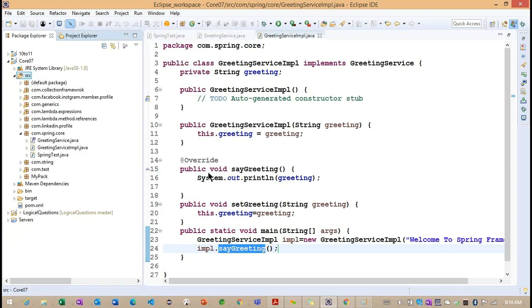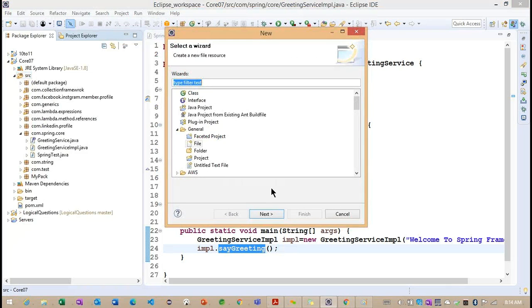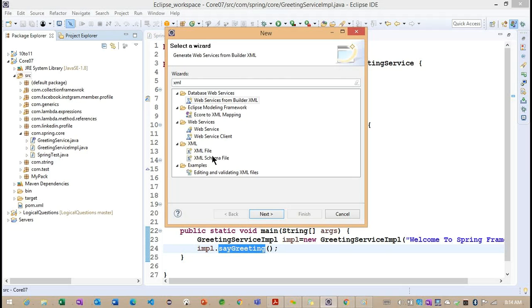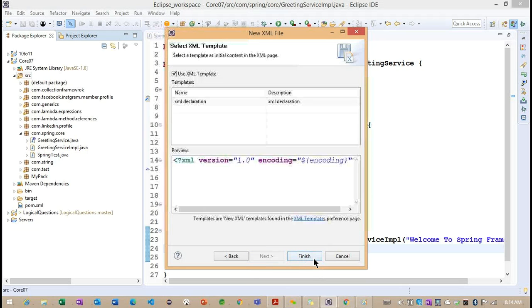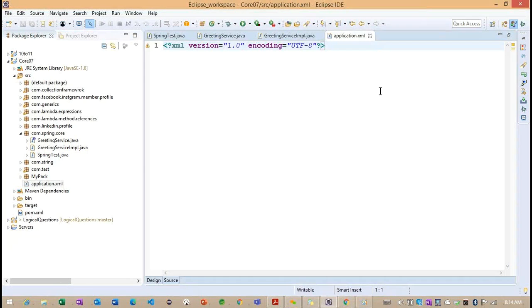The name of the file I'm going to create is application.xml. So we need to provide this particular XML file. Why do we need to provide this XML file? Because we are going to work on the Spring Framework XSD here. Why do we need to work on the Spring Framework XSD? We need to provide the information here.